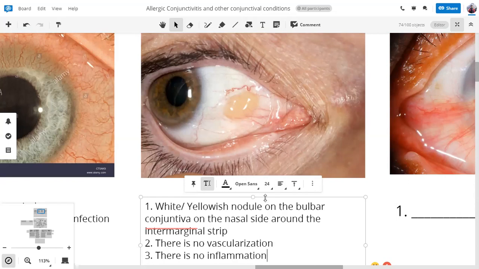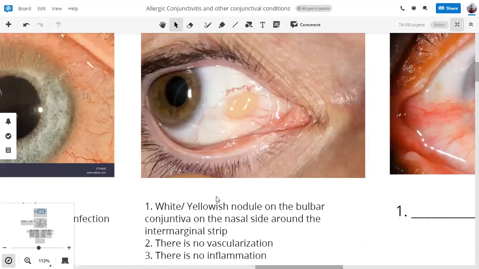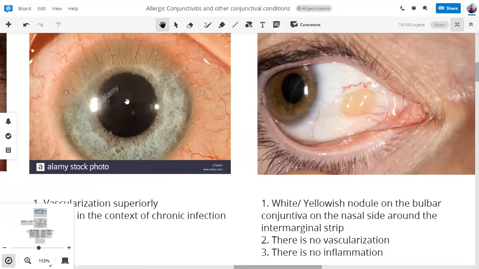So an important context clue is that there is no inflammation. When there's no inflammation, there will be no symptoms of inflammation. A patient with a pterygium will either be asymptomatic or present with a simple foreign body sensation or slight irritation in the eye. They won't have the history of conjunctivitis, which will be present in the context of a pannus.